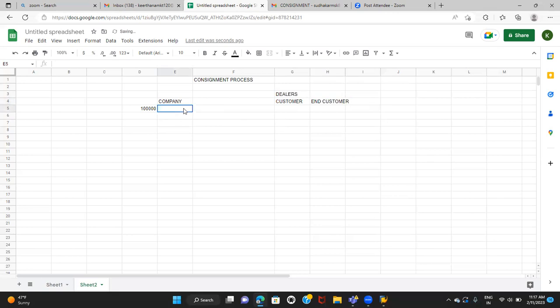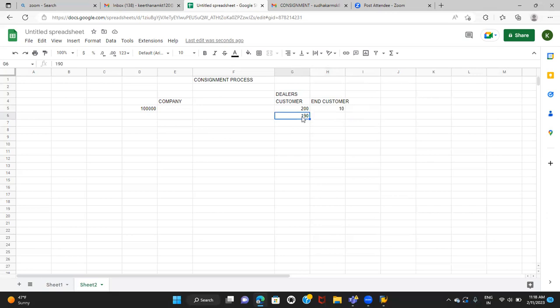Okay, so the company is going to deliver the 200 stock at the customer's place. Let's say today he billed for 10 quantity, or he sold 10 quantity. The stock in the dealer's place will become 190. Whatever is sold to end customers, it can be resale or self consumption, whatever. My stock is getting reduced.